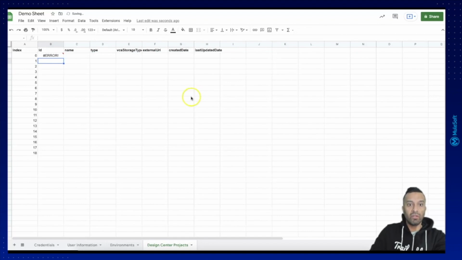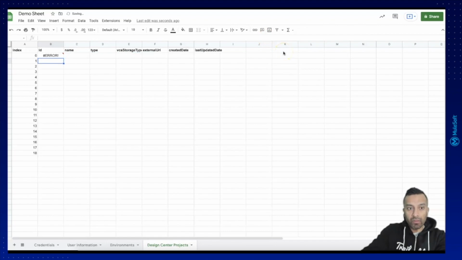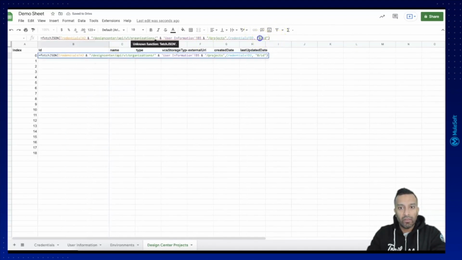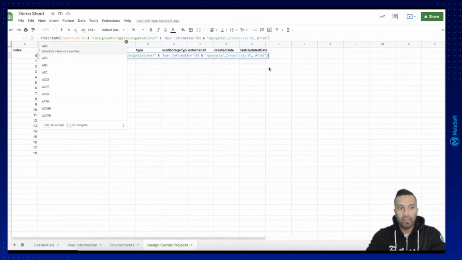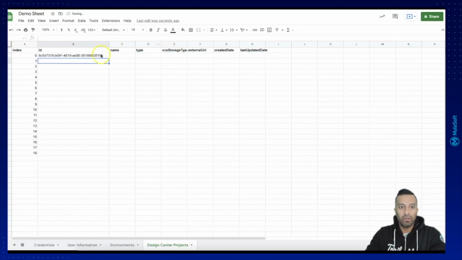Let's see if it is working. Currently it says error. So there is an issue. Let me check what could be the issue here. It needed just a bit of time to retrieve the data. So now you can see it's here. So what I need to do is replace the 0 with A2, basically, because A2 contains the index, which will be then 0, and that would be it. So I can now take it to the bottom.